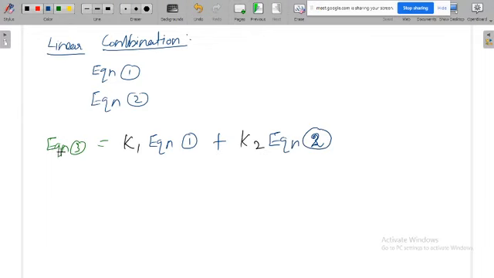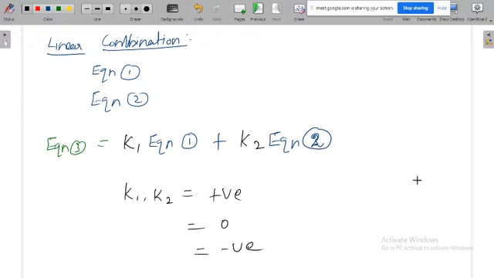Now the third equation is a linear combination of the first two. The k1 and k2 could be anything: positive, zero, or negative. So you can put any value for k1 and k2 and get equation 3.